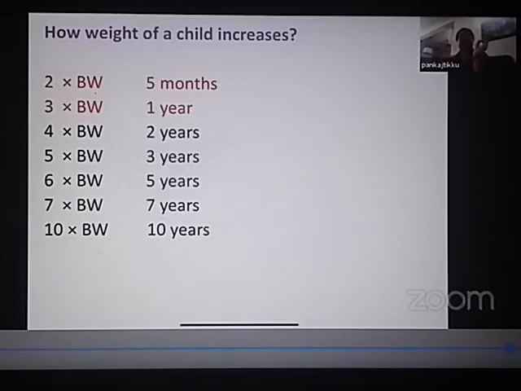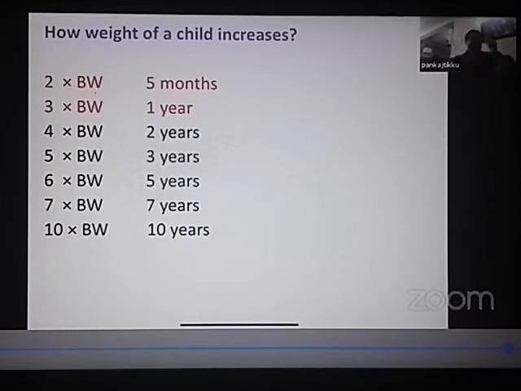So please remember, the child's weight becomes double the birth weight at 5 months. The child's weight becomes 3 times the birth weight at 1 year. The child's weight becomes 4 times the birth weight at 2 years. The child's weight becomes 5 times the birth weight at 3 years. 6 times the birth weight at 5 years. 7 times the birth weight at 7 years. And 10 times the birth weight at 10 years.